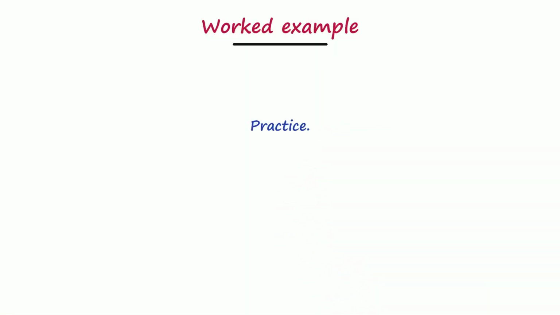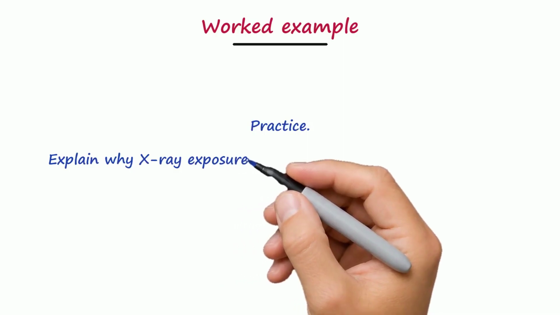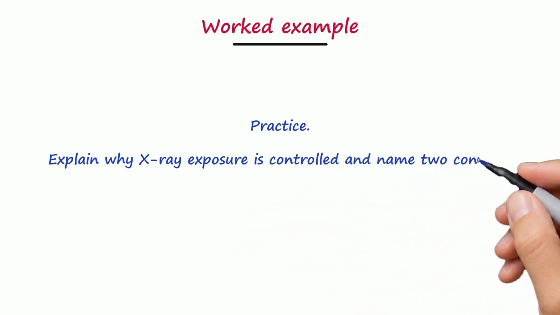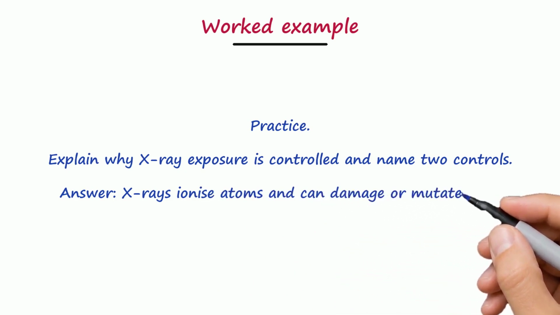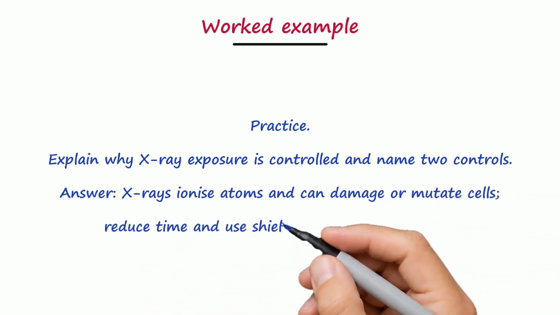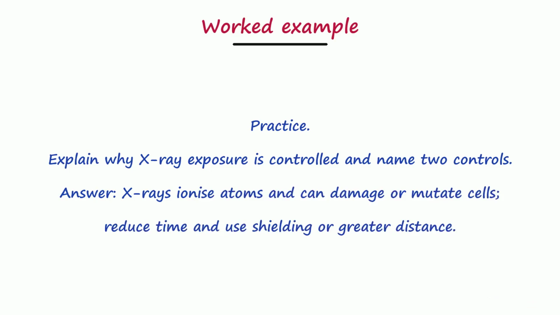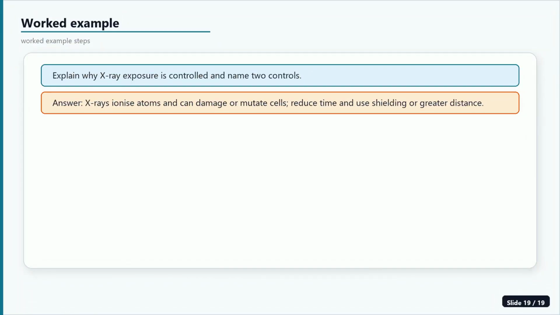Practice. Explain why X-ray exposure is controlled and name 2 controls. Answer. X-rays ionize atoms and can damage or mutate cells. Reduce time and use shielding or greater distance. Watch the numbers land in the matching symbols. Check that units cancel cleanly. If they do not, the setup is wrong even before the arithmetic.